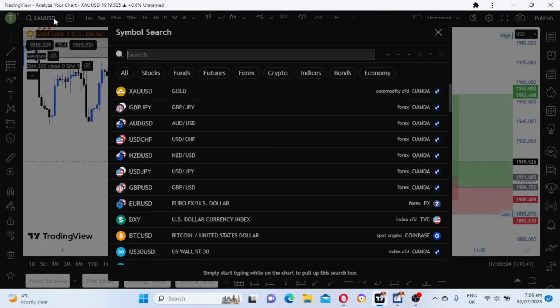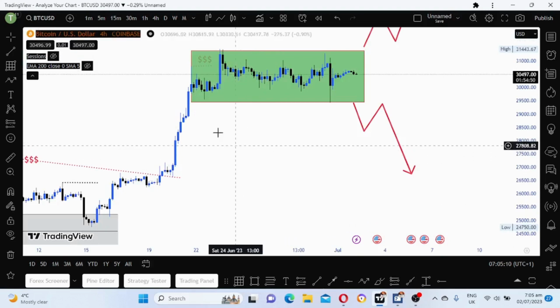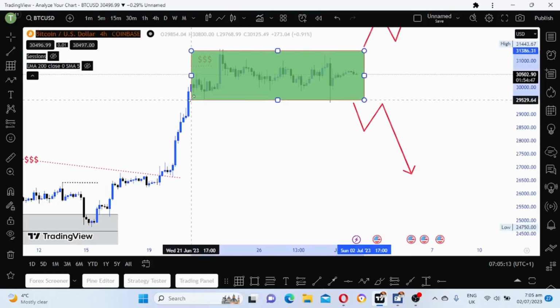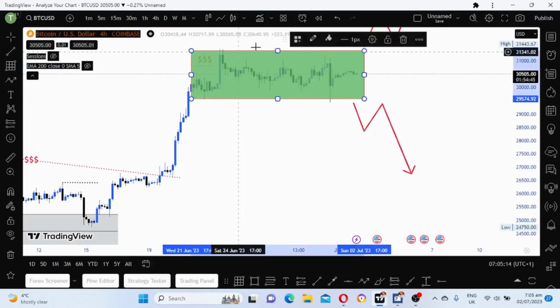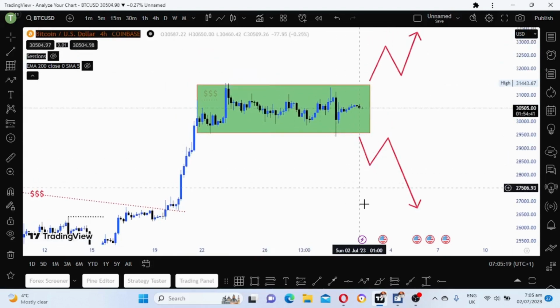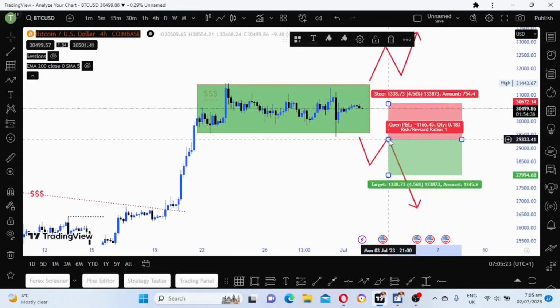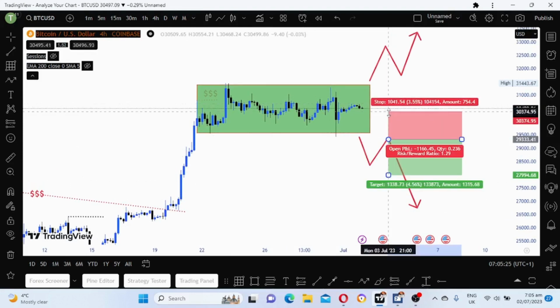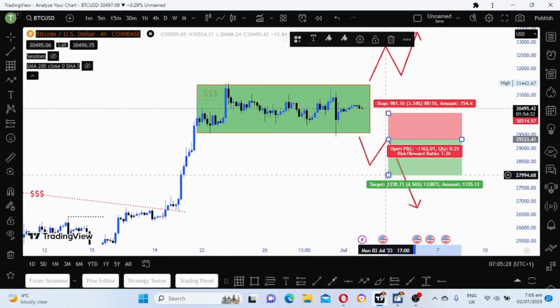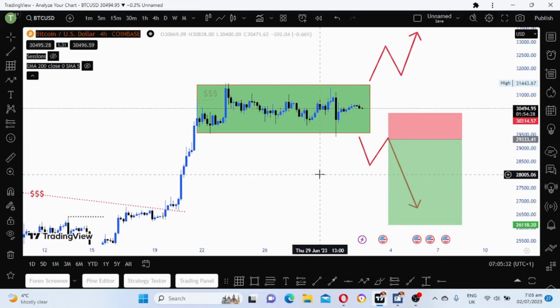So now let's look at Bitcoin. Bitcoin has been consolidating around this area. So what I'm waiting for now is just a breakout. Once it breaks out on the downside, I'll wait for what? For price to come back, retest, and then I sell.